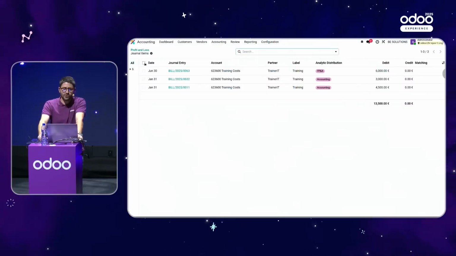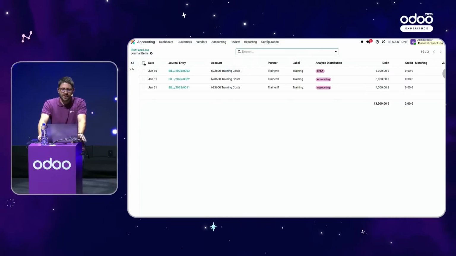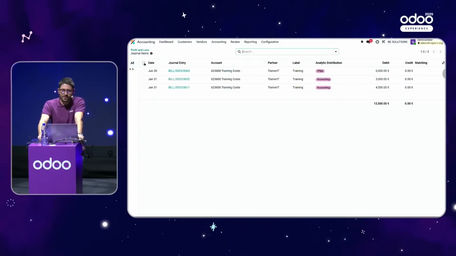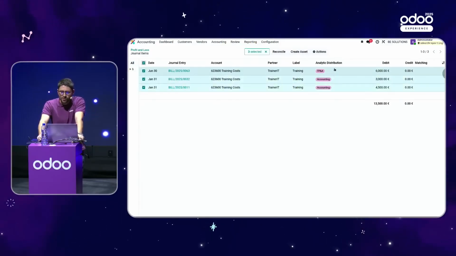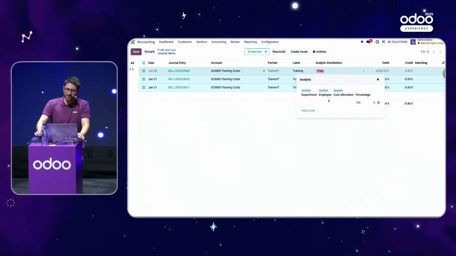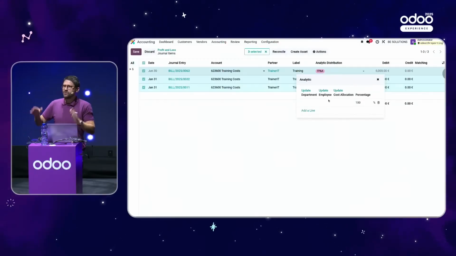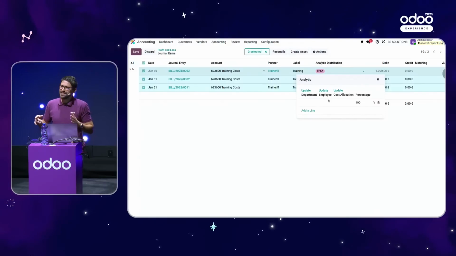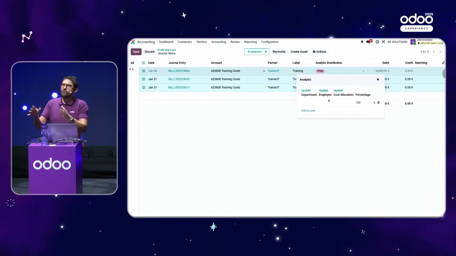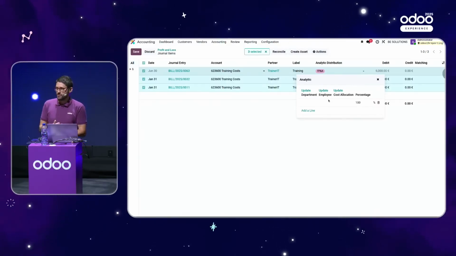Because if you need to create a lot of analytic reports, this new feature is really convenient. Why? Because now when you update something there, you can define which analytic plan you would like to update. Assume that during the year, we have introduced a new analytic plan called employees, but we have already booked a lot of invoices during that year.